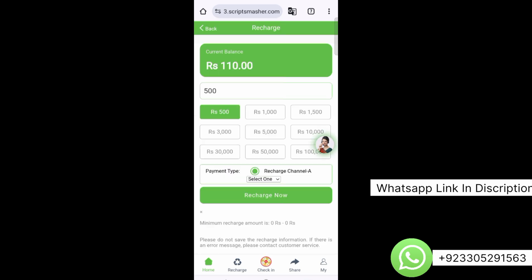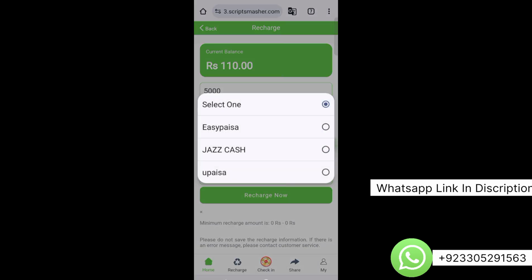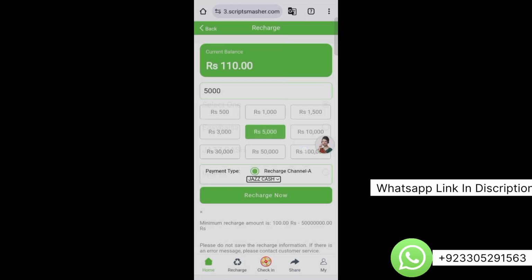Here you can see that we are on our recharge page, and from here you can recharge money on the website. Here you can see different amounts. You can change the currency from the admin panel as well. You can choose any amount, or you can type it here. After that you have to choose the gateway. You can use any gateway you want, such as EasyPaisa, Jazz Cash, UPaisa. Just select the gateway and you can deposit the amount.